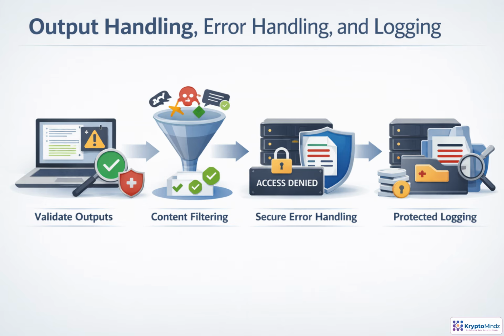Treat every model response as untrusted until your application checks it. Before content reaches a user, database, or tool, validate the format, filter unsafe code, malicious links, and policy-violating material, and enforce the same authorization rules you would for any other system. Errors should be helpful but not revealing. No prompts, stack traces, tokens, or configuration details. Logs need the opposite balance. Enough context for audits and investigations, with secrets and regulated data redacted.